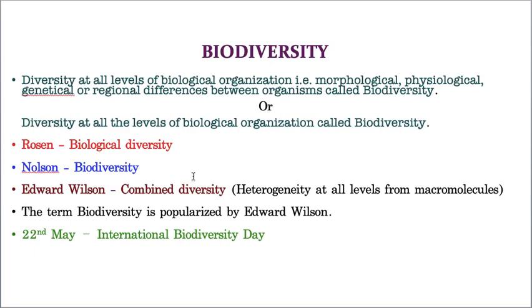And the diversity is taking place in the organisms, that's why it is called biodiversity. Bio means what? Living organisms. Diversity means what? Variation. So the variation that is seen in living organisms will be considered as biodiversity. Hope you understand. Or you can cut off all these details, simply diversity at all the levels of biological organization,